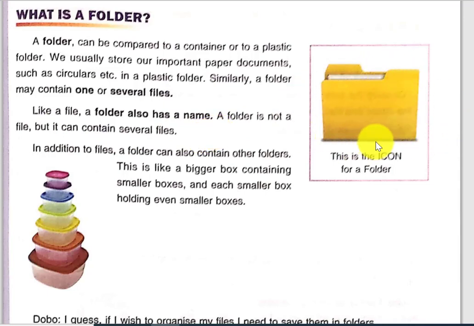As you can see, this is a plastic folder and you can put many files or many circulars or many pages in it. So we can understand what a folder is with the help of these plastic boxes. This is a big box. Like you can understand, this is a folder. We can put a file in the folder. A folder is also in this bigger folder. It means a folder can have another folder and files also, and that other folder can have folders and files also.